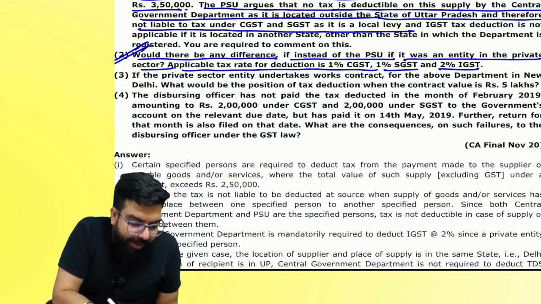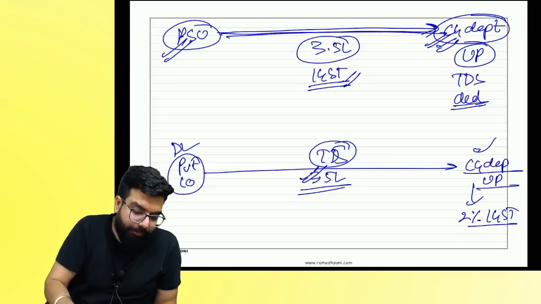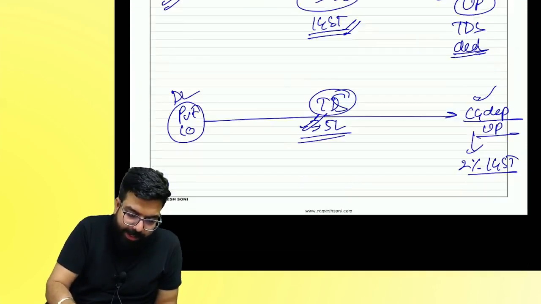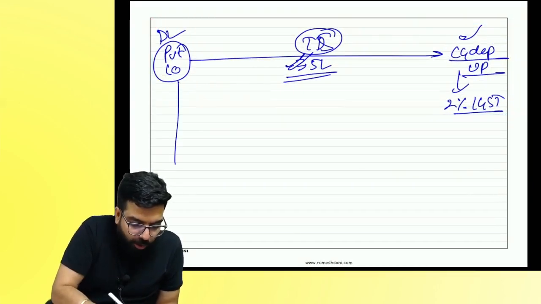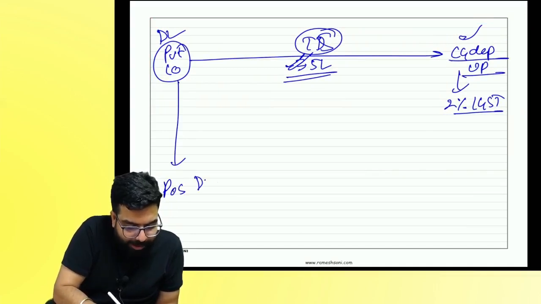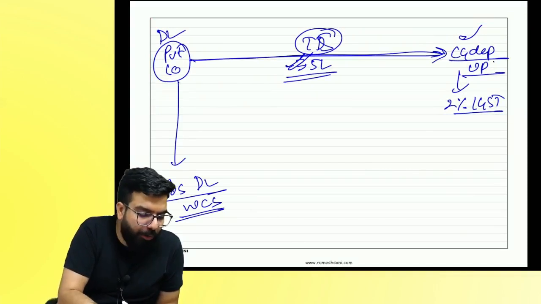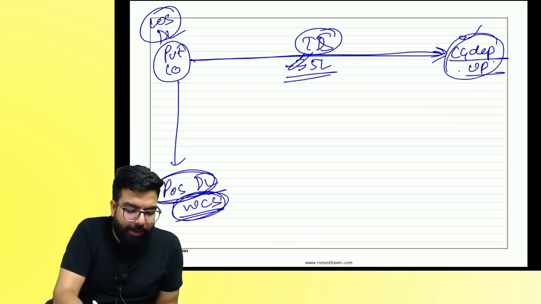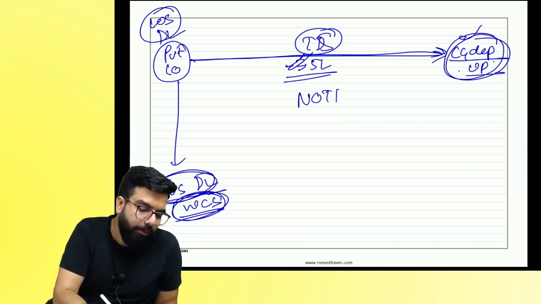Next. If the private sector entity undertakes a works contract for the above department in New Delhi, same question again. You are in Delhi. You undertook some works contract, place of supply in Delhi. You are giving works contract service to the Central Government Department of UP. Location of supplier, Delhi. Place of supply, Delhi. Government, UP. TDS? No TDS. Why?